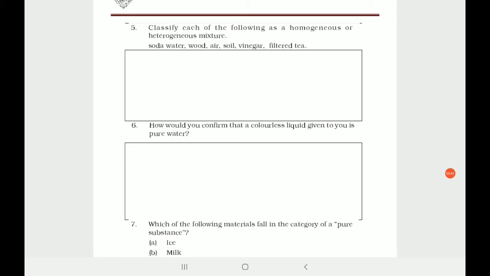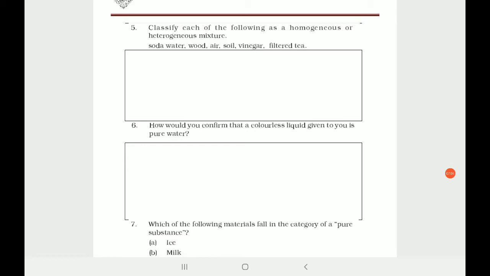If it is a pure water, on an average, approximately it will start boiling at 100 degrees Celsius. The water, in case if it is a pure water, it will start boiling at exactly 100 degrees Celsius. And if there is something mixed in it, something salt है या फिर कुछ और mix है, then it will boil either before 100 degrees or after 100 degrees Celsius.